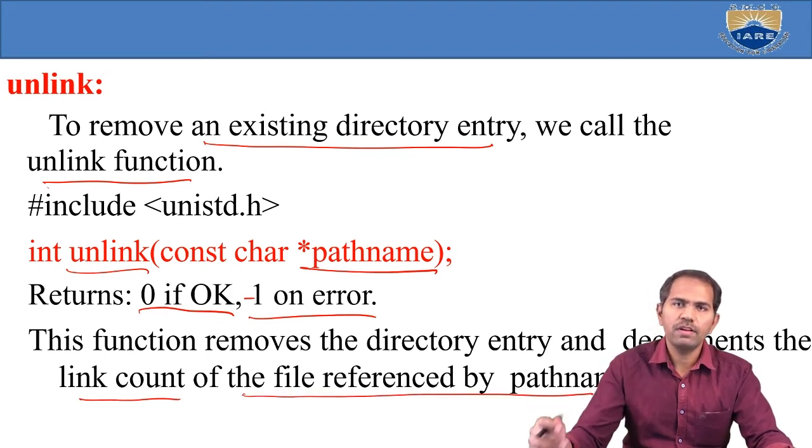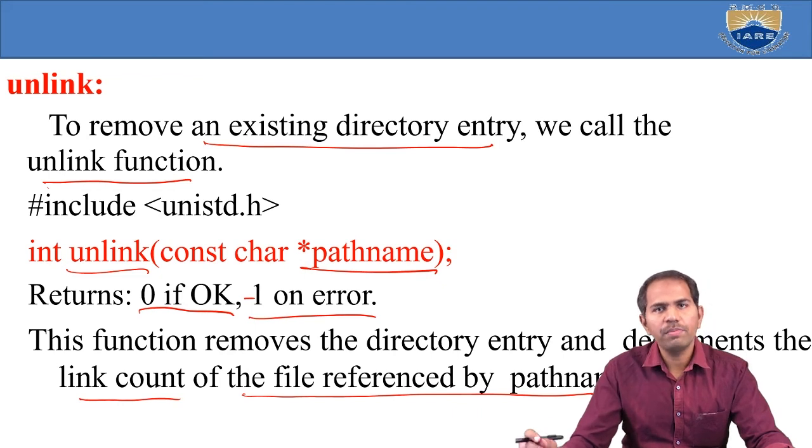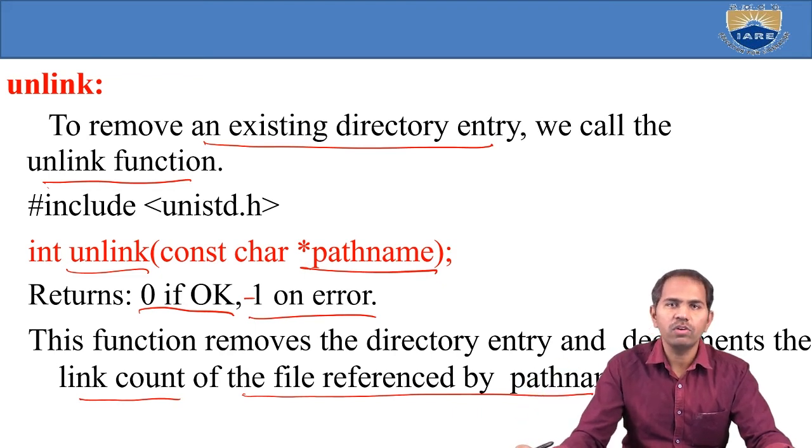Once you remove a link, it automatically decrements the link count in the table that maintains the directory entries. To remove an existing directory entry, we use the unlink function. The syntax is simply unlink, with a constant character pointer to the path name. Unlink means you have to remove that link.